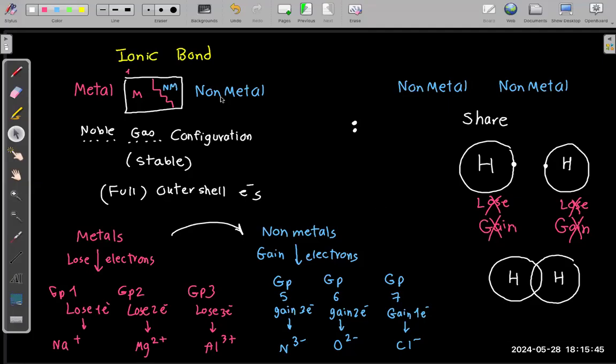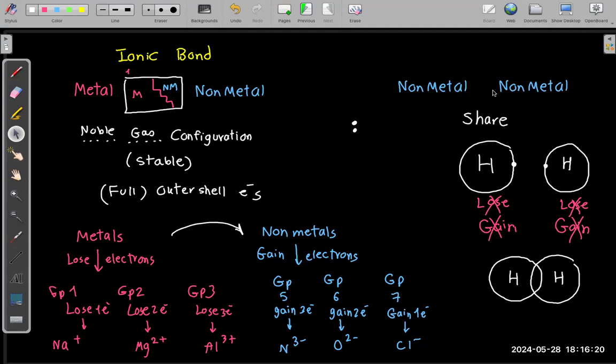So, ionic bond: metal and non-metal, noble gas configuration. It is stable. This is a full outer shell of electrons. We said that the metals lose electrons while the non-metals gain electrons. The metals group 1 lose 1, group 2 lose 2, group 3 lose 3. So this becomes +1 because the number of protons now is more than the number of electrons by 1. And here by 2, so it is +2. And here, for example aluminum, it is +3. But what happens to the non-metals? They gain electrons. So this will become 3 minus, this will become 2 minus, this will become 1 minus.